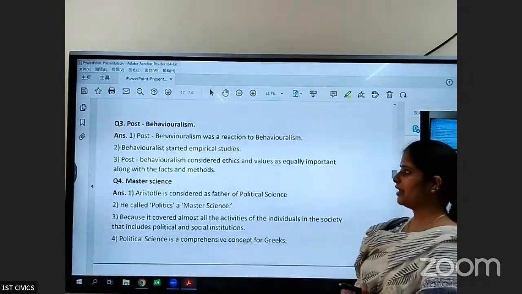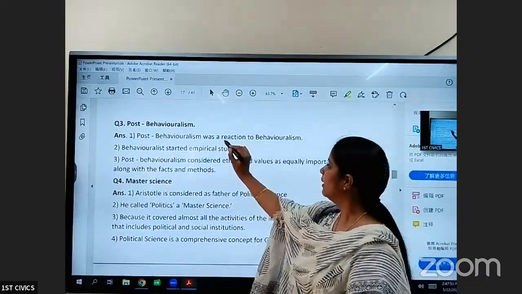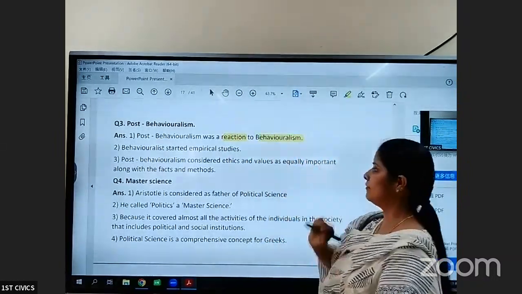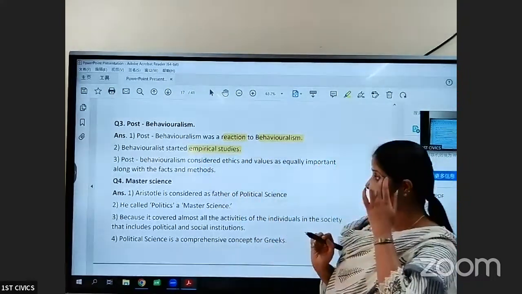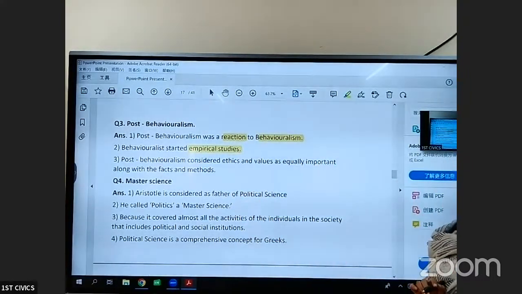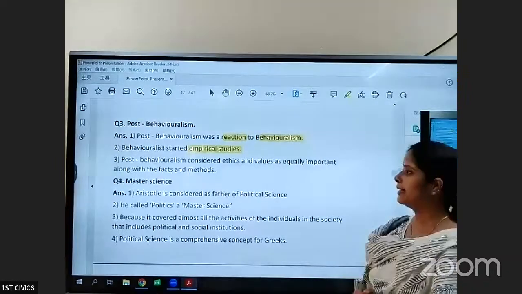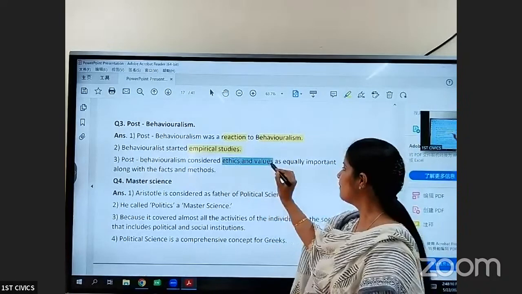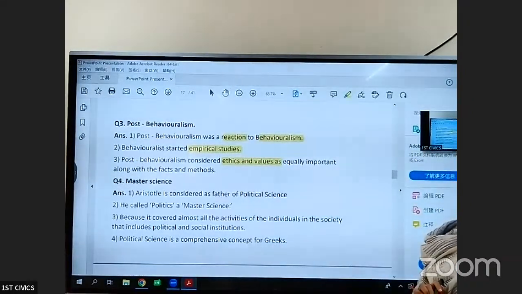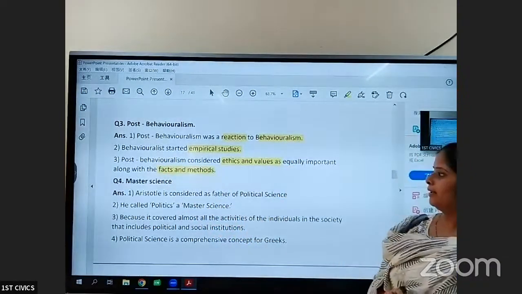Next is post-behavioralism. What is post-behavioralism? It is a reaction to behavioralism. Behavioralists started empirical studies. They started more detailed study about political science, the behavior of the people in the political system. And they said that ethics and values are equally important, along with the facts and methods.